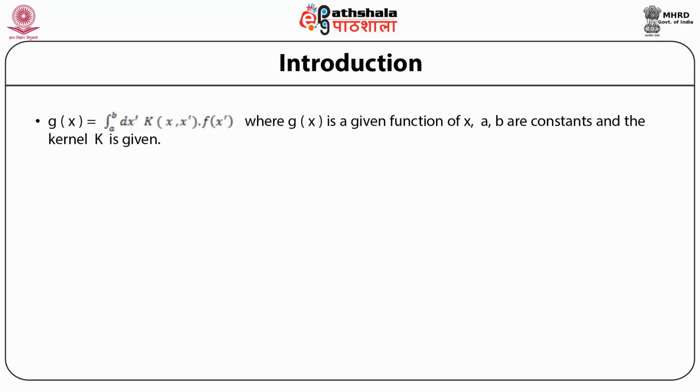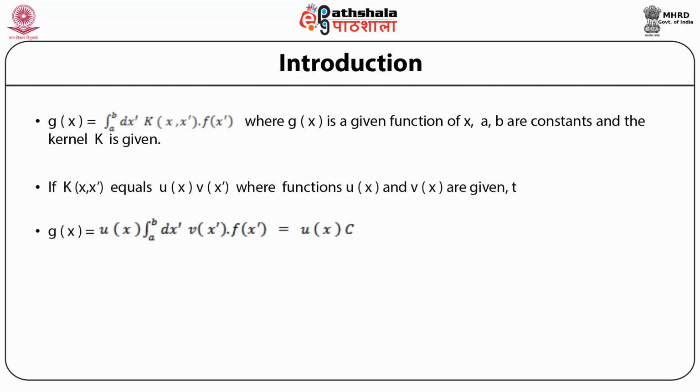Here g(x) is a given function of x, a and b are constants, and the kernel k is supposed to be given. Now, if we take the simple case of the kernel which is separable, in the sense that the kernel k, which is a function of x and x prime, can be separated into a product of two functions, u and v, one a function of x and another a function of x prime only.